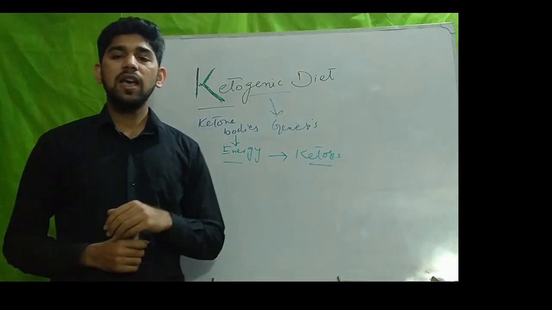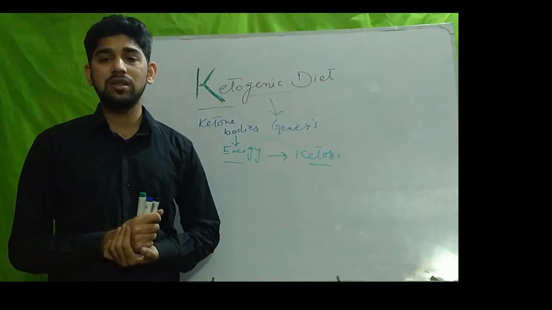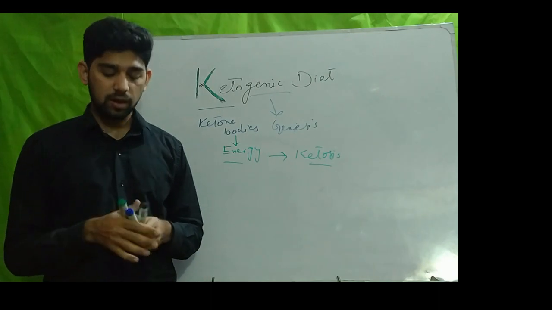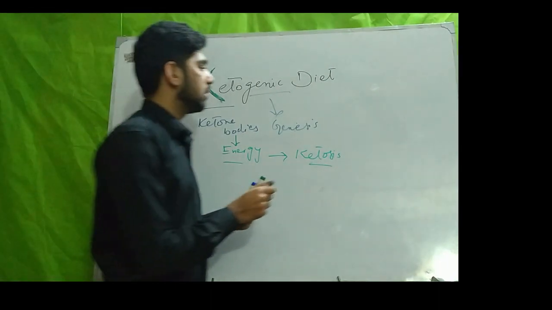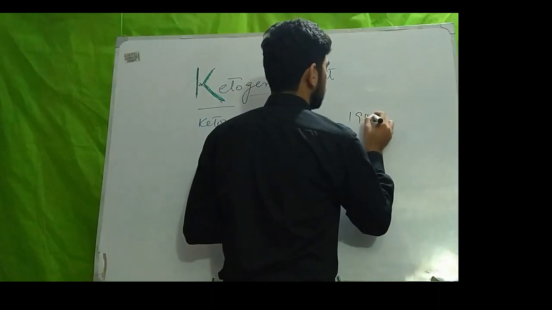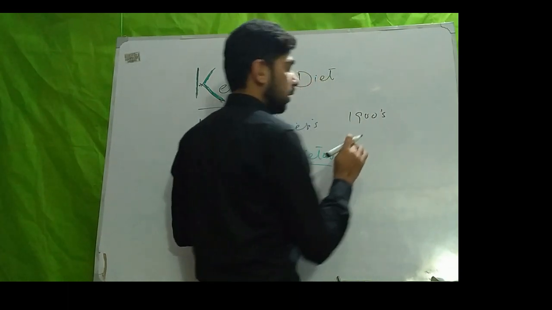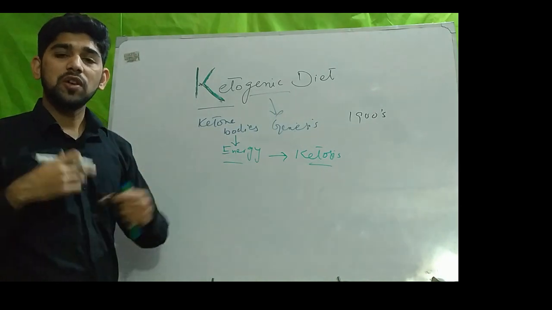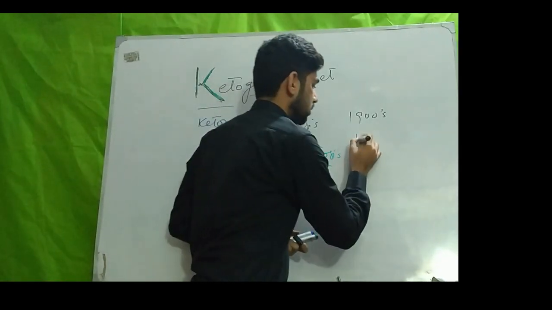The ketogenic diet has been used for hundreds of years for the treatment of childhood epilepsy. In the early 1900s, fasting was used for the treatment of seizures.